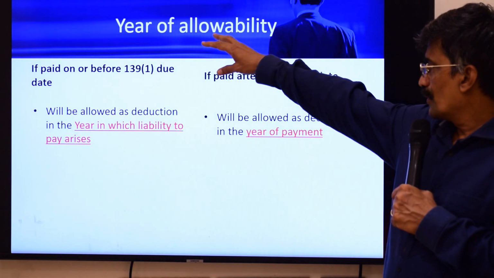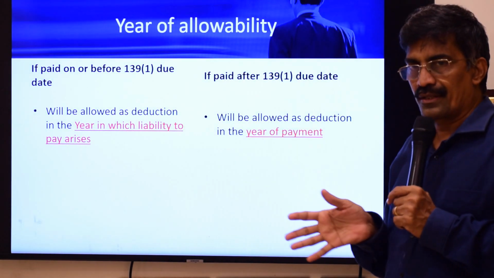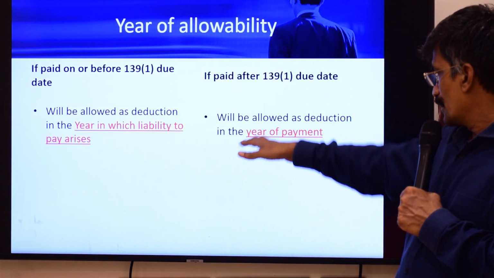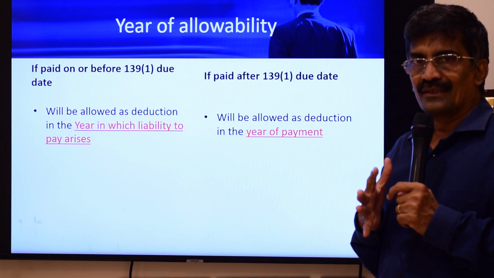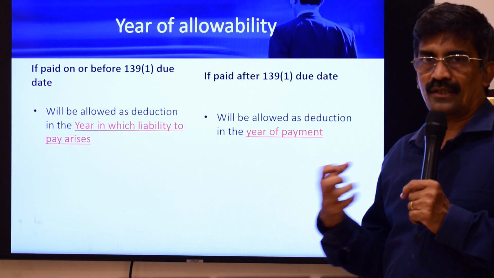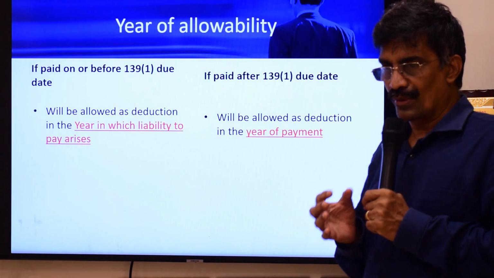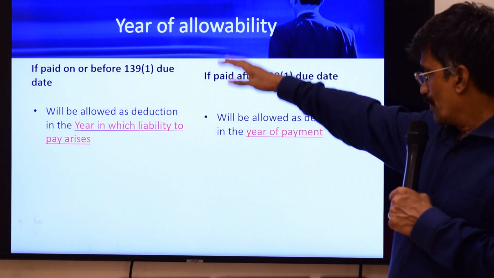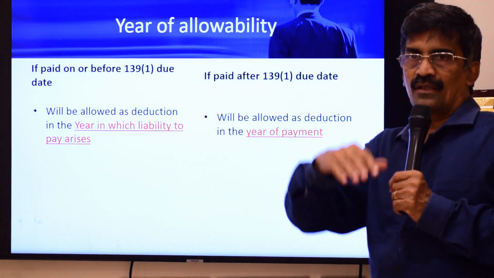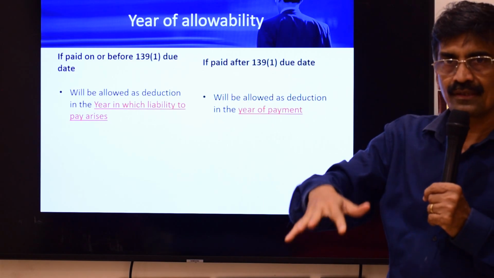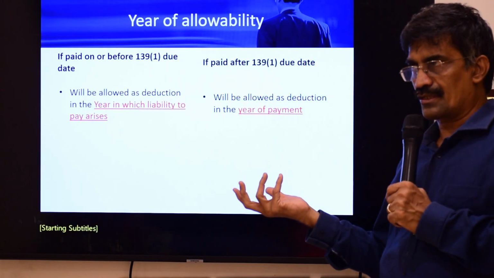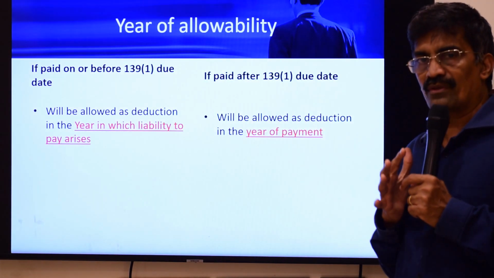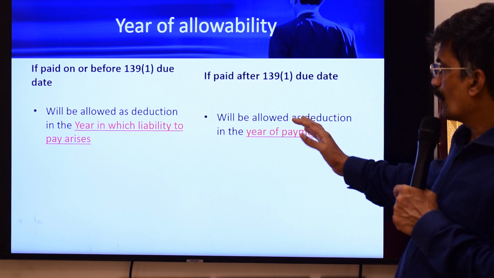If paid on or before the 139 due date, you can claim in the current year itself, the year in which you have to pay the liability. If you make the payment after that date, then it will be allowed as and when you make the payment. That is why this section, from the point of view of Accounting Standard 22, acts as a very important example for a timing difference. Assuming you make the payment after the due date for filing tax return, in accounting you would have debited in one year. In tax, it will be allowed in the next year. So this results in a timing difference. So 43B is one of the very simple, powerful examples for AS 22.